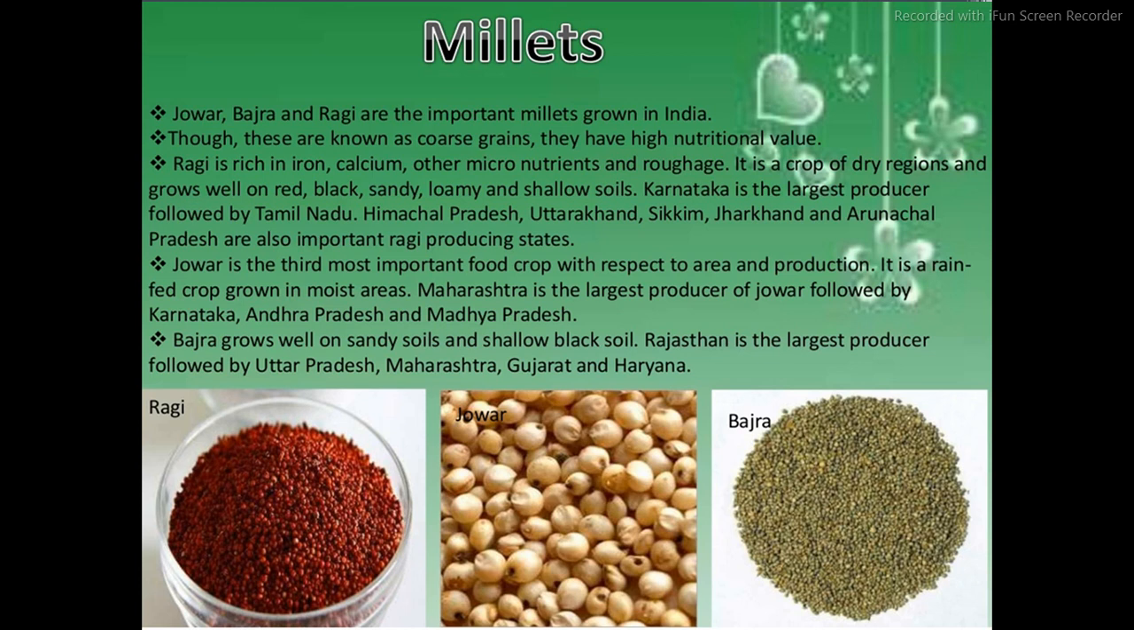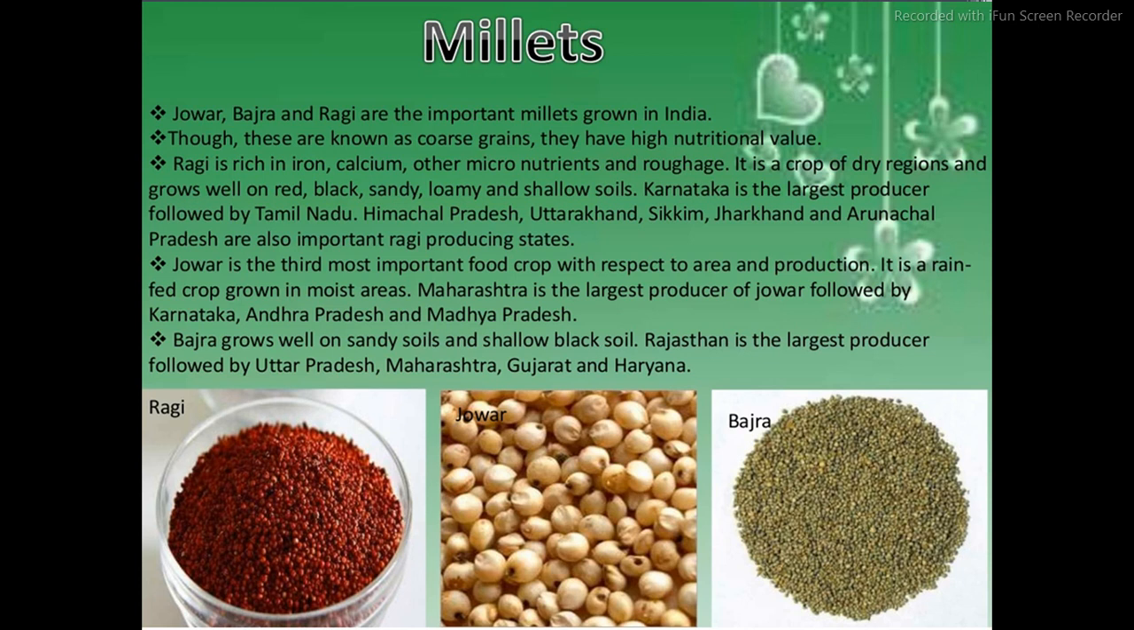Ragi is rich in iron, calcium, other micronutrients and roughage. It is a crop of dry regions and grows well on red, black, sandy, loamy and shallow soils. Karnataka is the largest producer, followed by Tamil Nadu. Himachal Pradesh, Uttarakhand, Sikkim, Jharkhand and Arunachal Pradesh are also important ragi producing states.